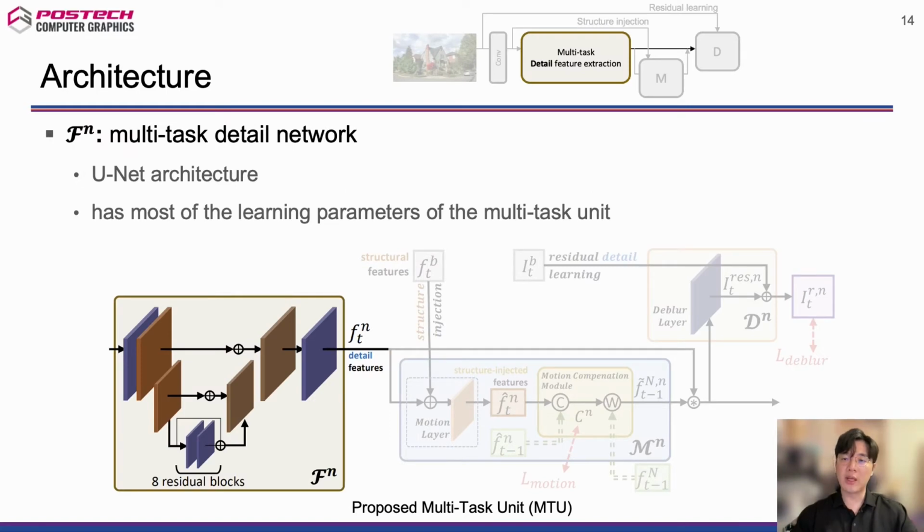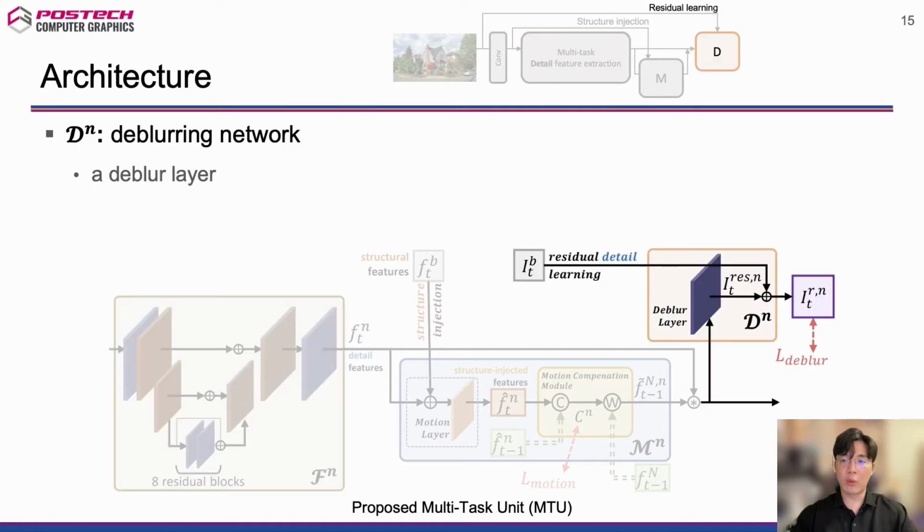In our multitask unit, the multitask detail network F computes multitask detail features shared by the deblurring and motion compensation networks. The multitask detail network is a lightweight network based on the UNet architecture and has most of the learnable parameters of the multitask unit.